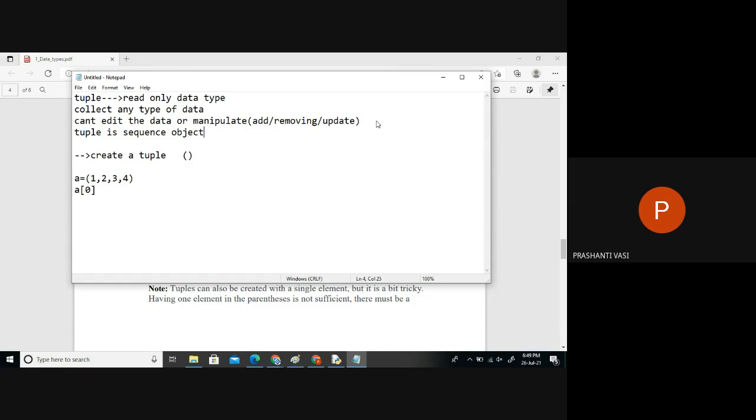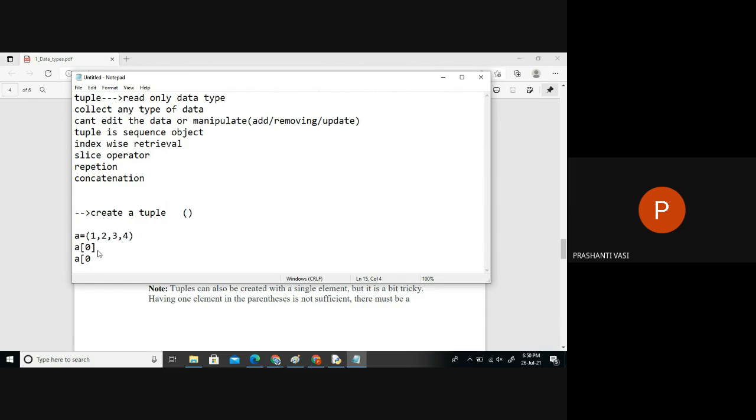Whichever is a sequence object, we can go index-wise. Index-wise retrieval is allowed. In the same way, the slice operator is allowed. So these are all allowed on this particular data structure. In the same way we have repetition and concatenation, all those things are allowed on this particular sequence. And the main thing is index-wise. When we talk about sequences, we can access the elements by indexes, and not only the indexes, in the same way we can go for a slice of the data.